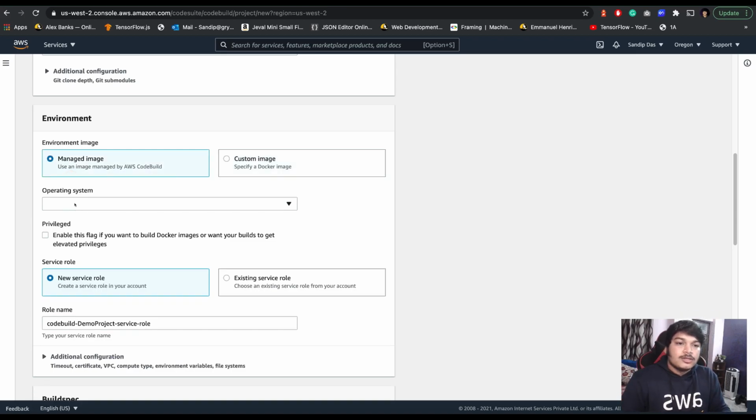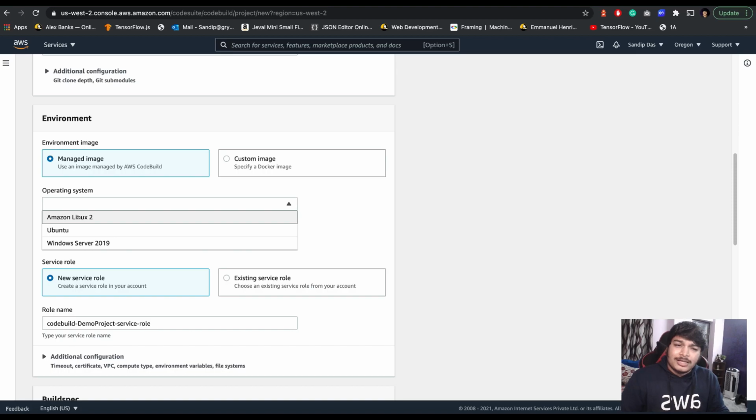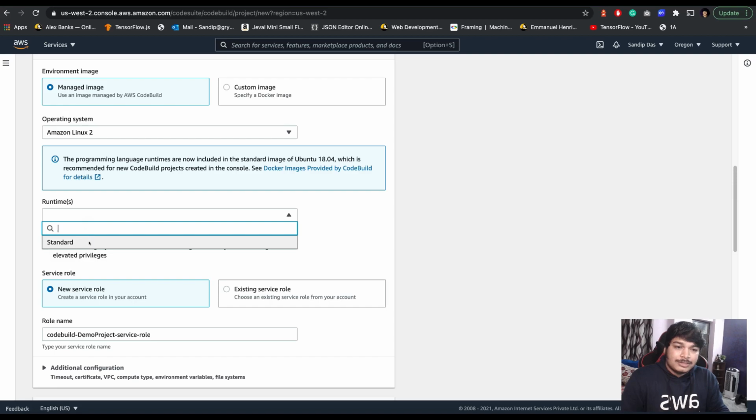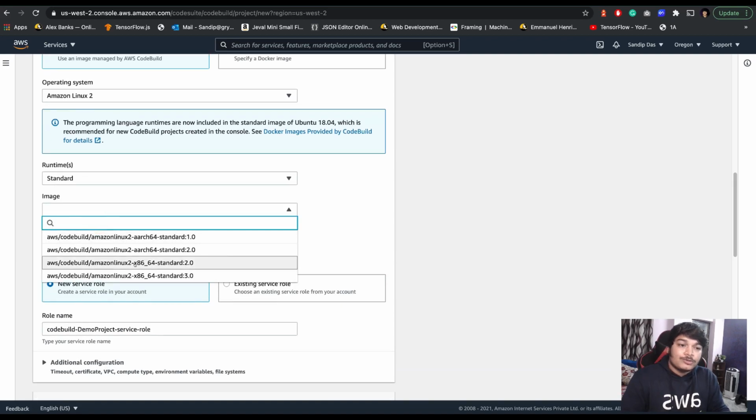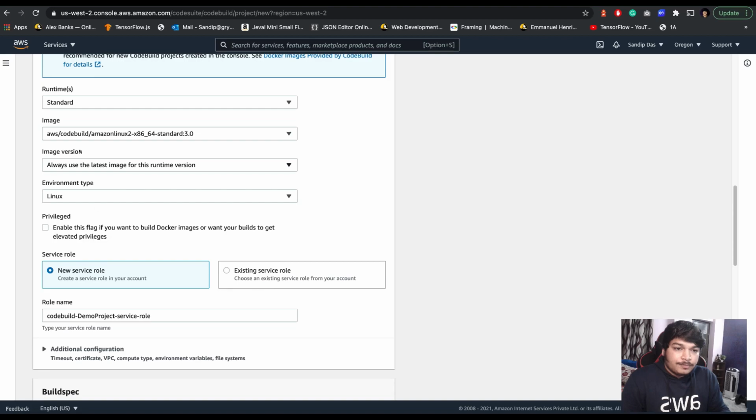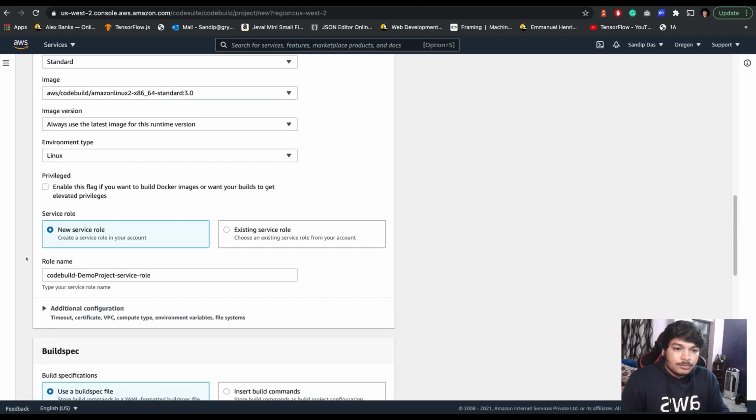Okay. So what is the operating system? We will use Amazon Linux 2. You can choose as per your need, right? If you want Windows, you can go with Windows. If you want to use Ubuntu, you can go with Ubuntu. I'm just going with Amazon Linux. Runtime, standard. Image, always go for the latest one. I will say that's a good practice. Okay. So Linux. Okay, and I'm not doing that.